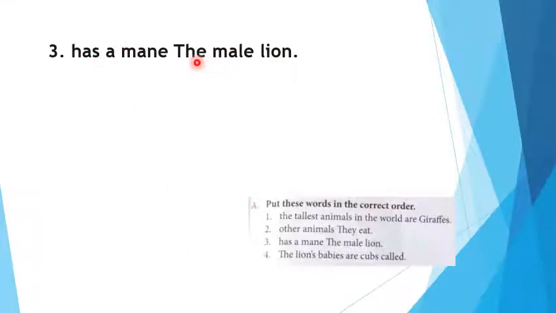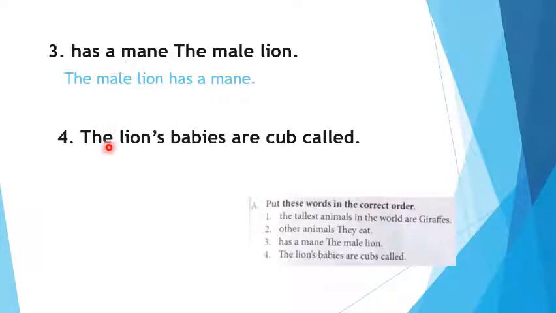The correct form is: the male lion has a mane. This is the answer of this statement. Fourth one. The lion's babies are cub called. The correct form is: the lion's babies are called cubs. So, dear students, note this A part in your neat notebook.